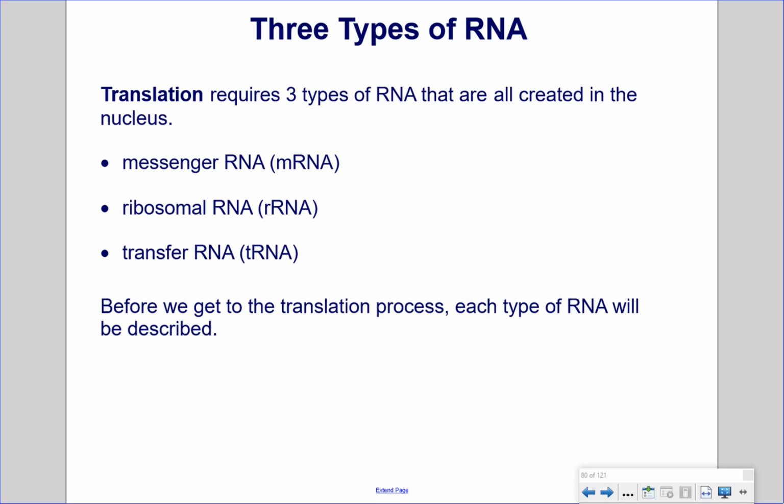Three types of RNA. Translation requires 3 types of RNA that are all created in the nucleus: messenger RNA, mRNA, ribosomal RNA, rRNA, and transfer RNA, tRNA. Before we get to the translation process, each type of RNA will be described.